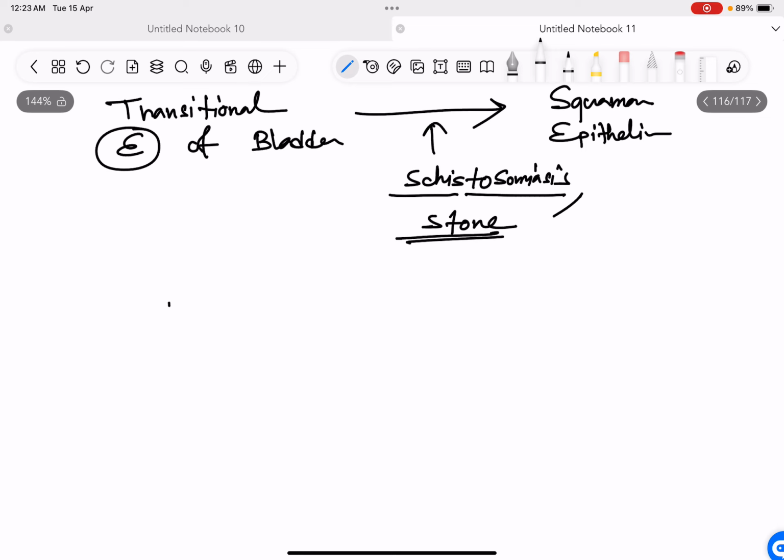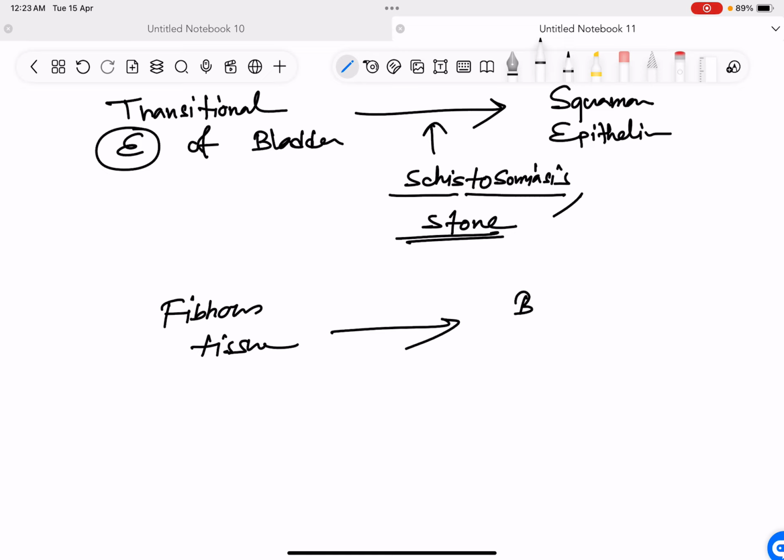Then we have something called conversion of fibrous tissue to bone.